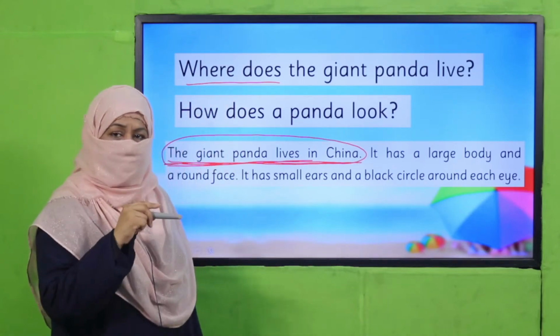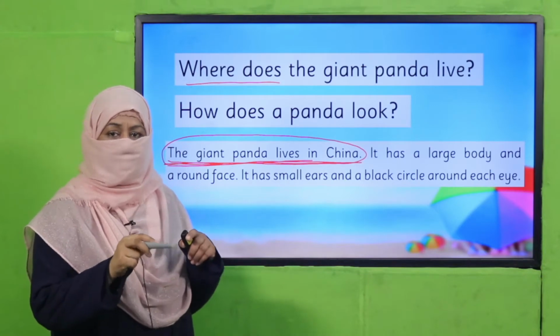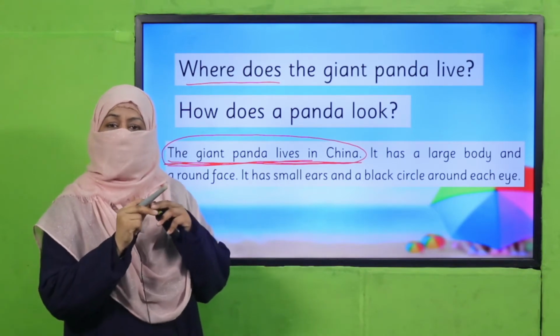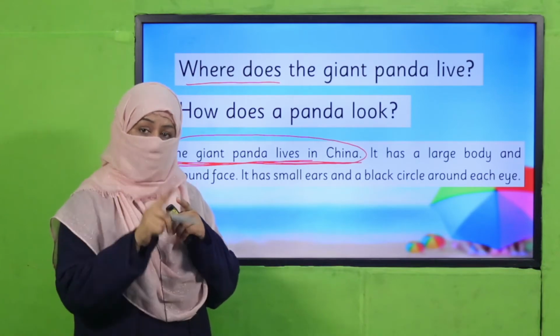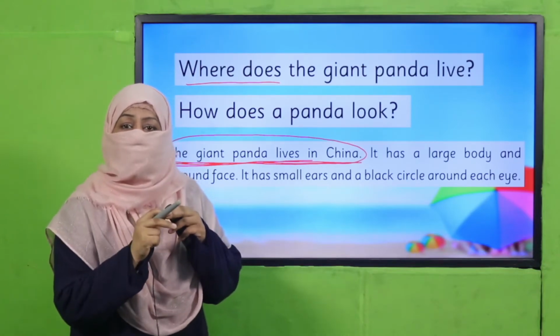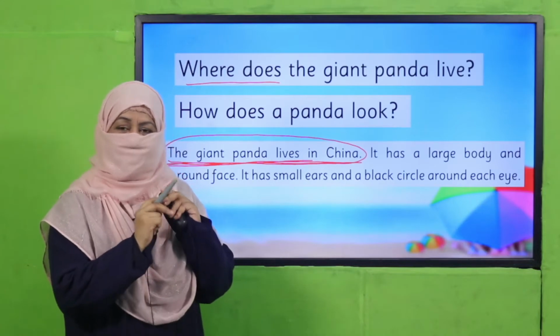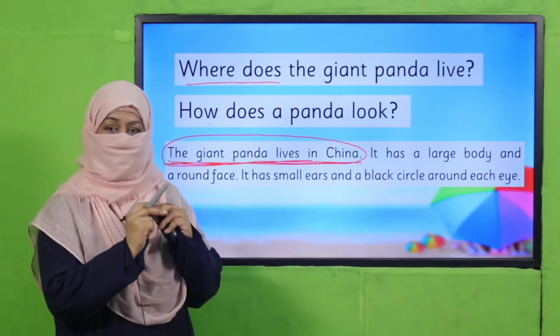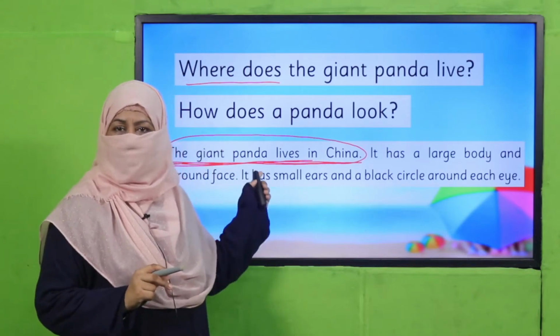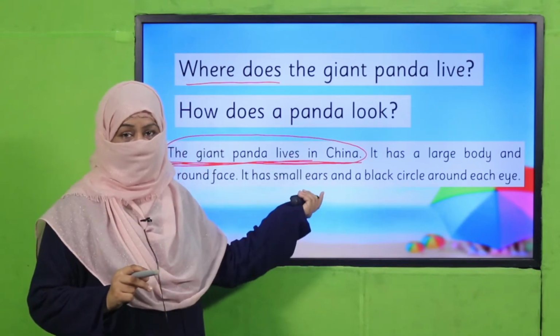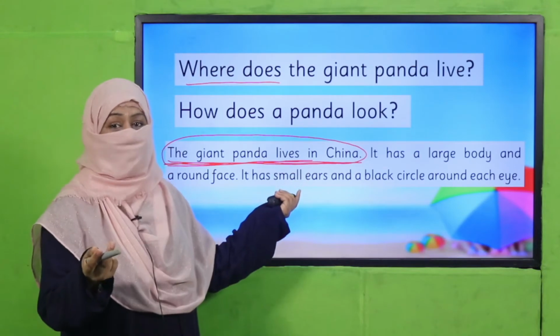So this is the way when we are reading text, we can find out fact. So how will we find out the information which is true, number one, and number two, we cannot change it. So that is a fact, right? The giant panda lives in China is a fact because it's true and we cannot change it.